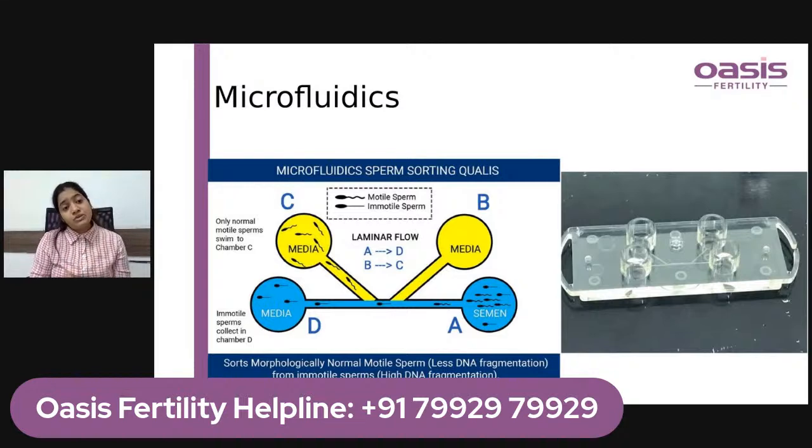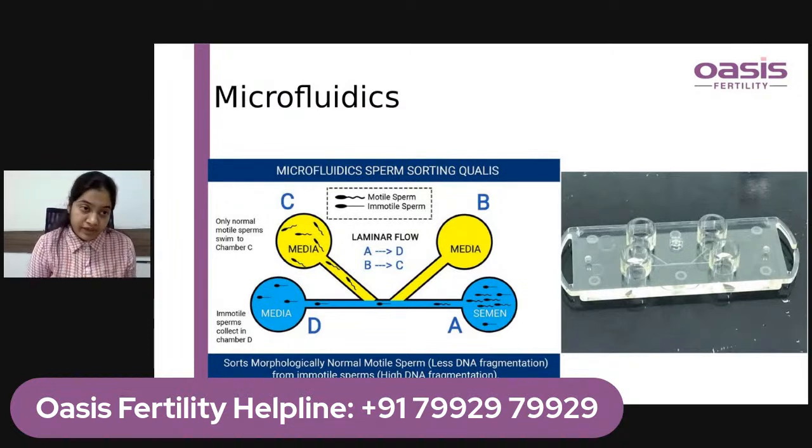These are basically used for patients with oligozoospermia, or patients with raised DFI, or patients with a motility problem, asthenospermia, and in whom there was a previous fertilization failure. In these patients, these sperm selection techniques can be used. Now, what are these different sperm selection techniques?